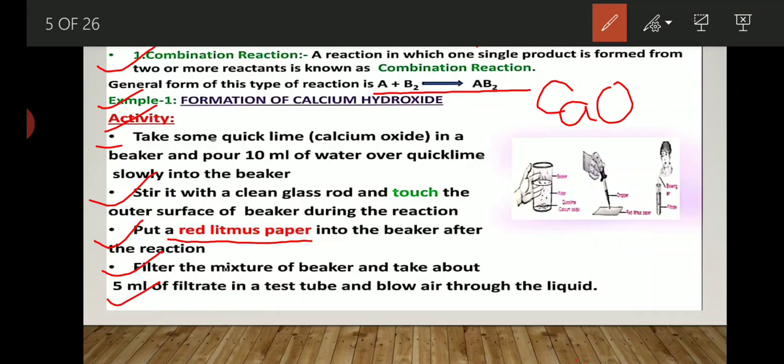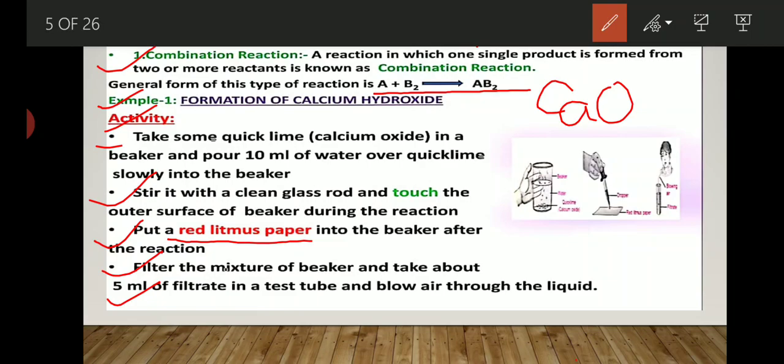See, when you take calcium oxide and water, it makes a mixture. After that, what do you have to do? You have to stir it well and then put red litmus paper to check whether the reaction takes place in an acidic medium or a basic medium. After that, you have to filter it out and take the 5 ml of filtrate.